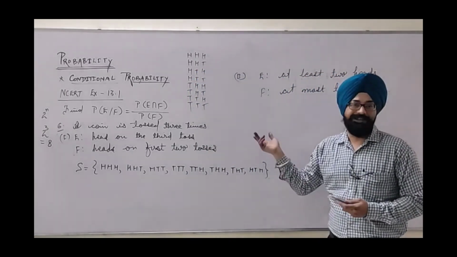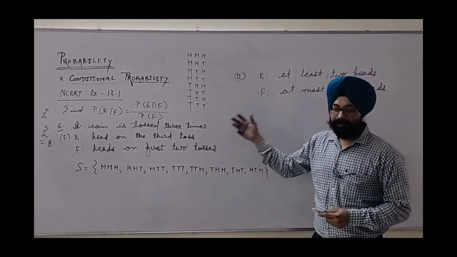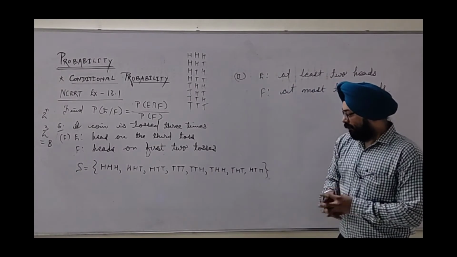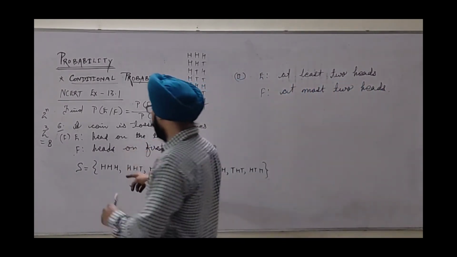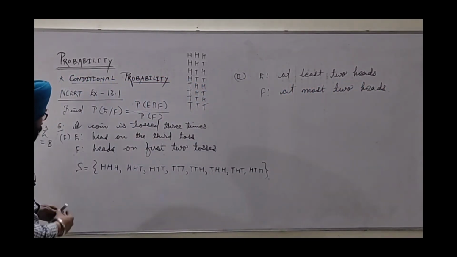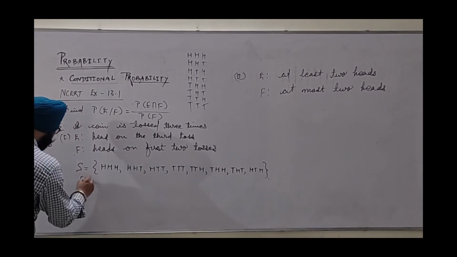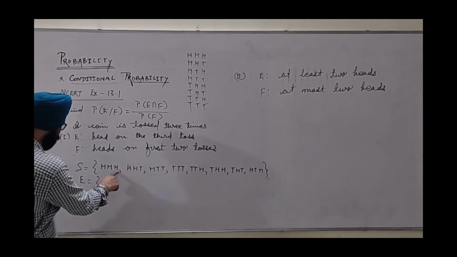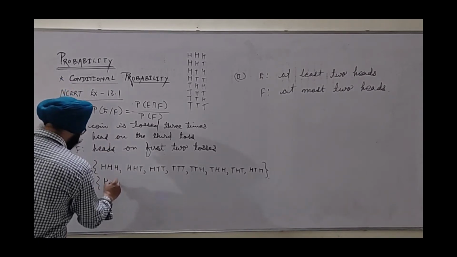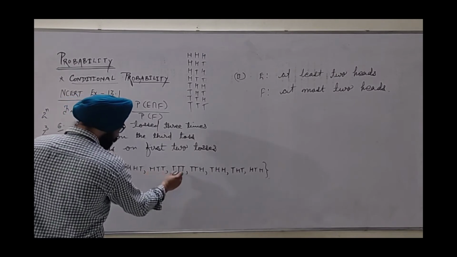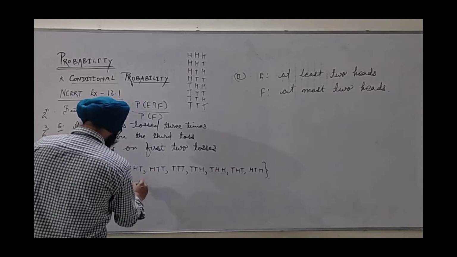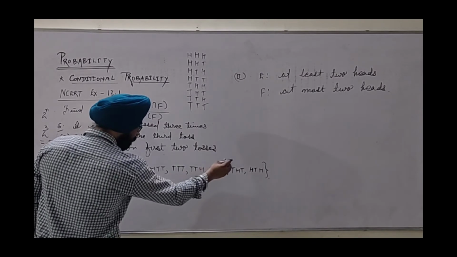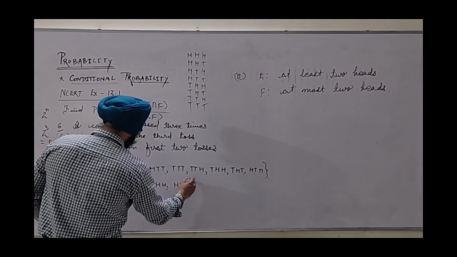No mistake is there, and nothing is forgotten. You can apply this in different conditions, depending on the number of outcomes. Now here, event E says head on the third toss. Let us shortlist the outcomes of E. Head on the third toss: triple H, then TTH, then T double H, and the last one HTH.